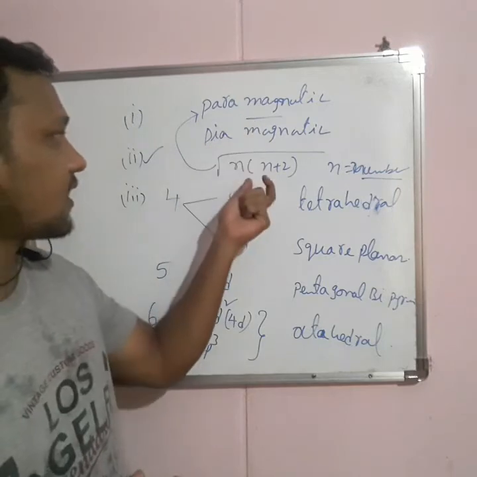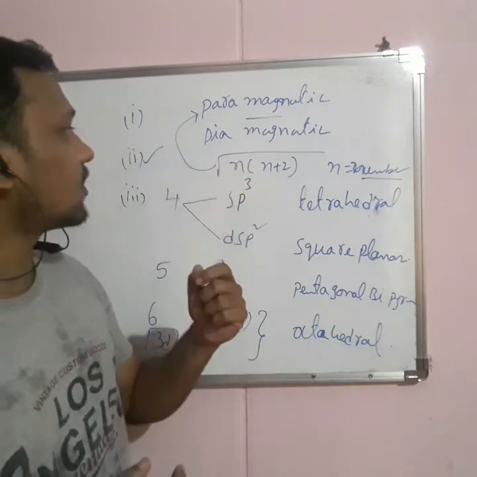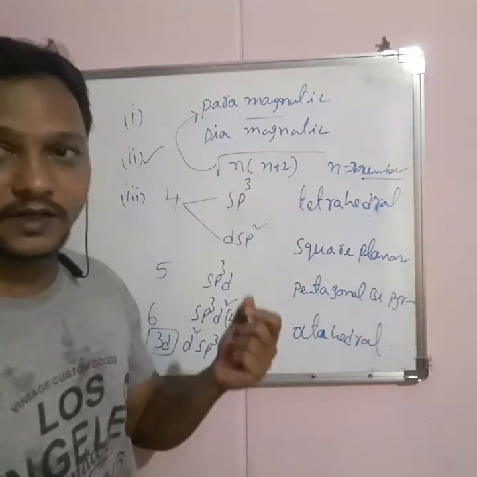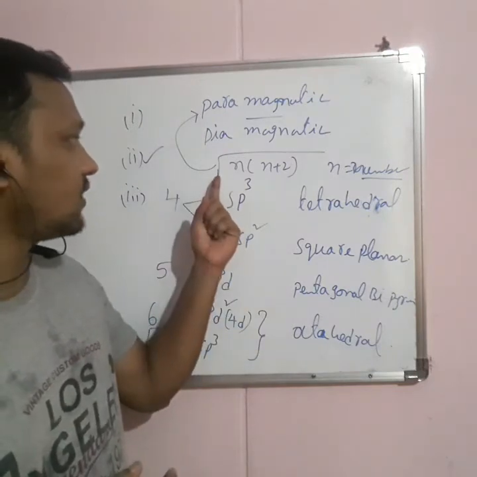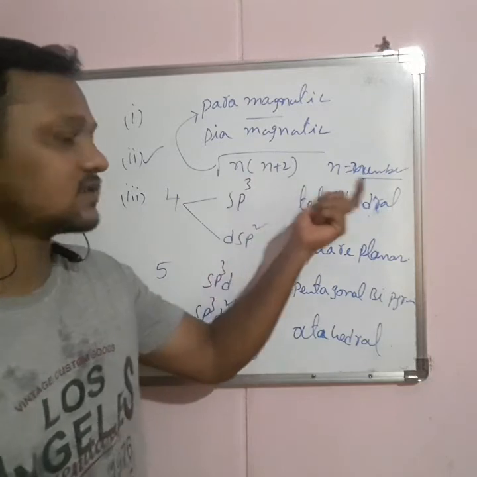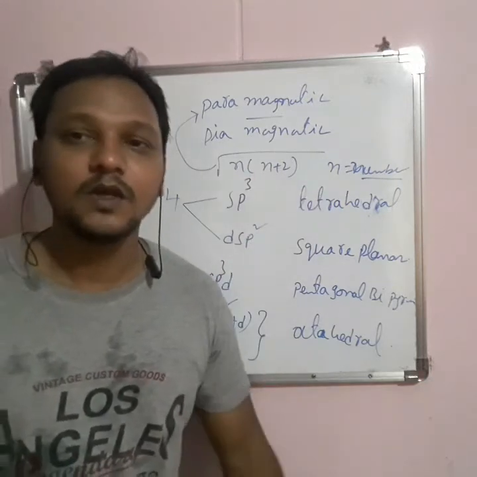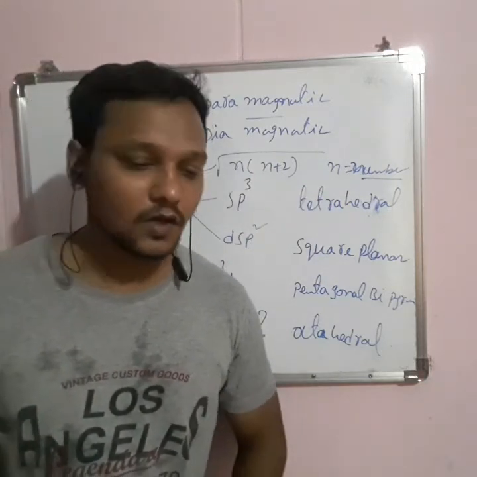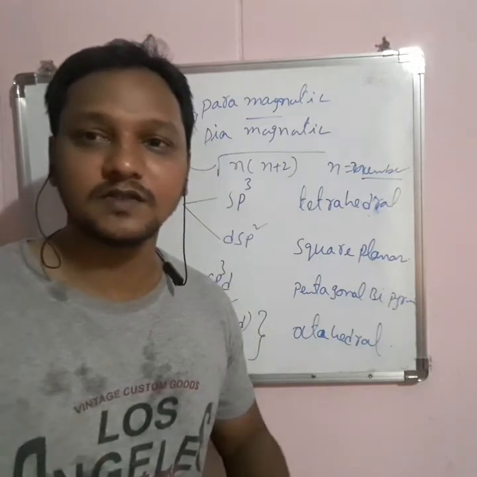The paramagnetic character can be represented by the Bohr magnetic value. That Bohr magnetic value is calculated using the formula root over n into n plus 2, where n is the number of unpaired electrons. So that is about valence bond theory. Now we'll discuss some examples regarding this valence bond theory. The first example is hexaammine chromium 3 compound. In order to find out the hybridization and magnetic properties, first we have to find out the oxidation state on the central metal atom.